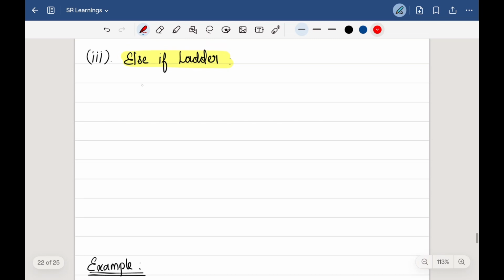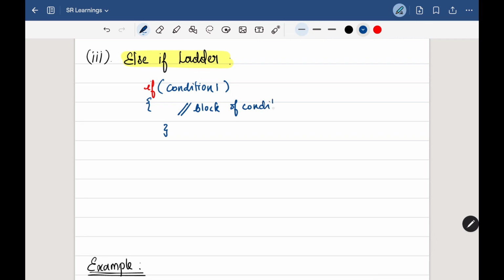And now let's see the syntax. We have the first if case, and I'm having one condition, condition 1, here, and if this is true, this block will be executed. Block of condition 1 true. And what if the condition fails?